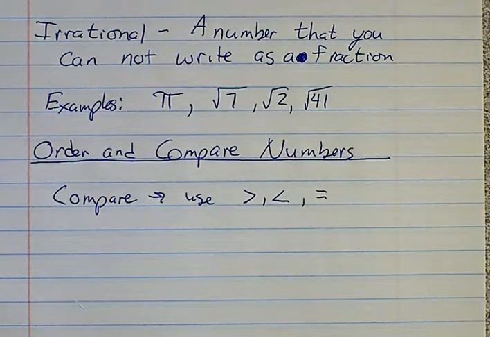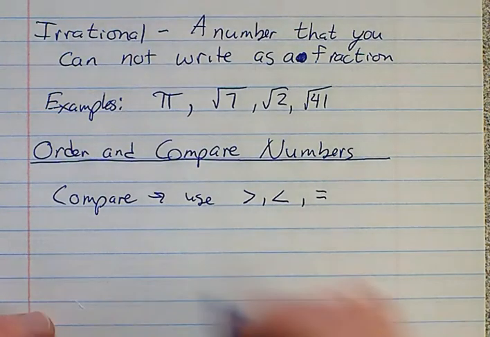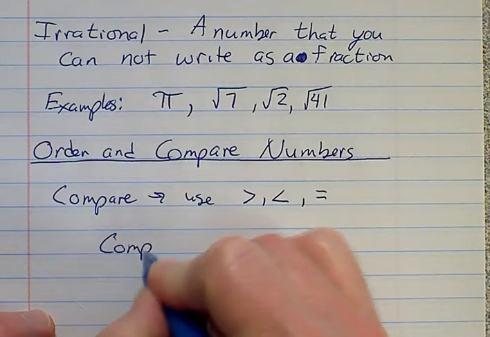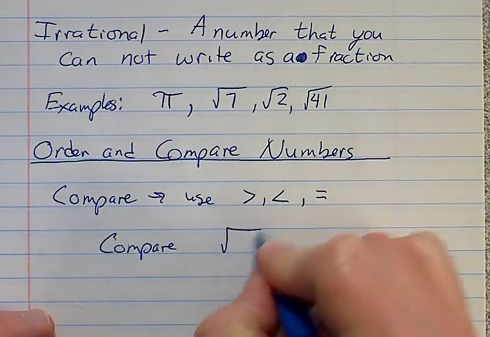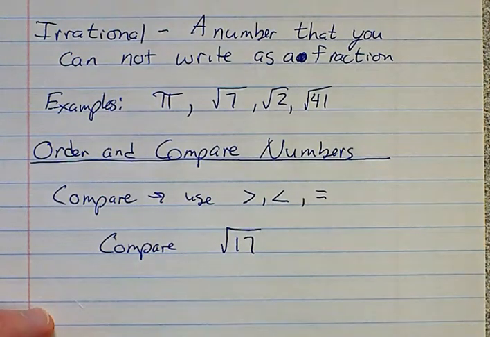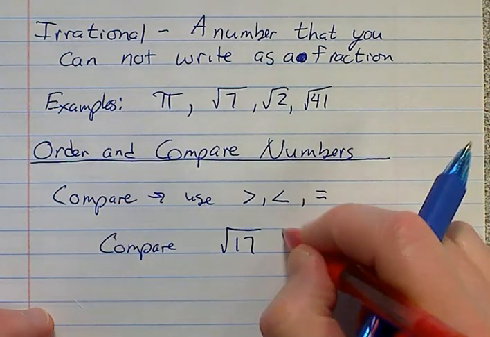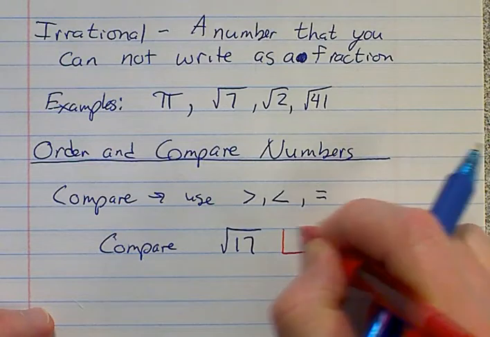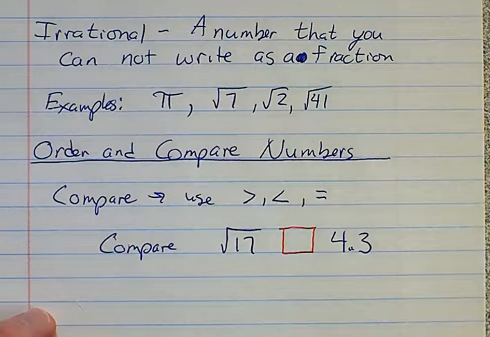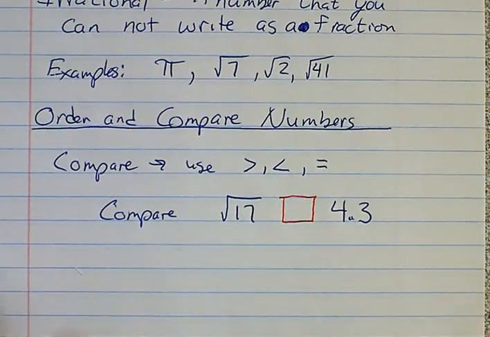It's going to be one of those 3 options. They're going to give you 2 numbers, and they're going to have you just fill in the blank. Which one's it going to be? Is it going to be less than, greater than, or is it going to be equal to? And probably it's one of those where they'll give you a box in the middle of the 2 numbers, and they'll say, all right, compare those 2 numbers, tell me what you get. And honestly, it's really just one of those calculator questions.